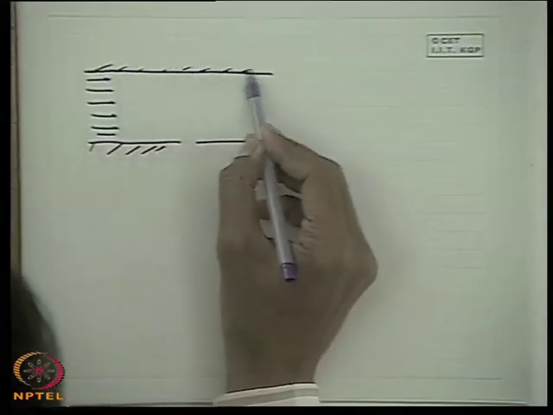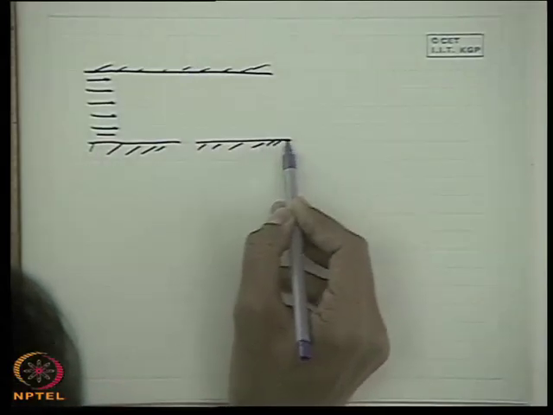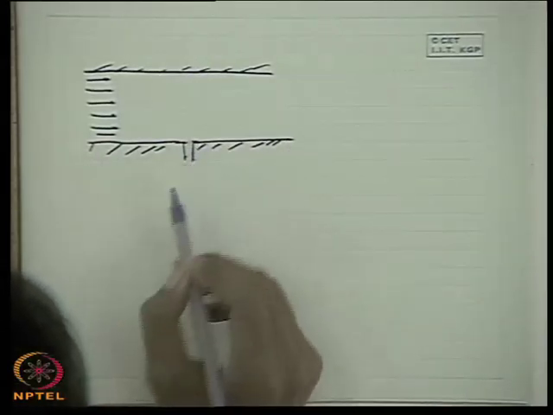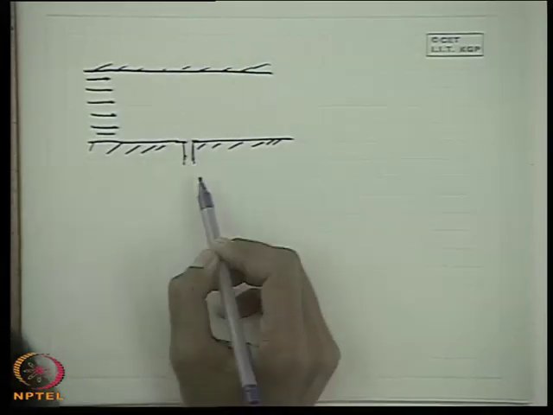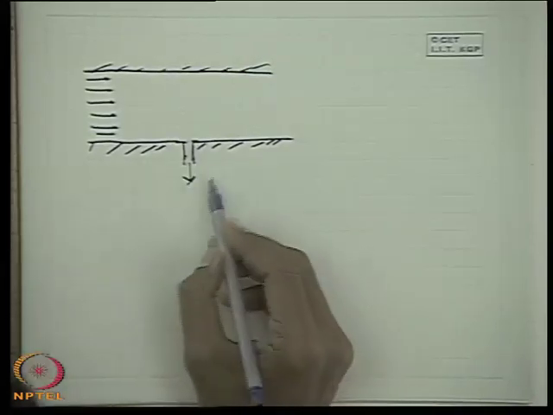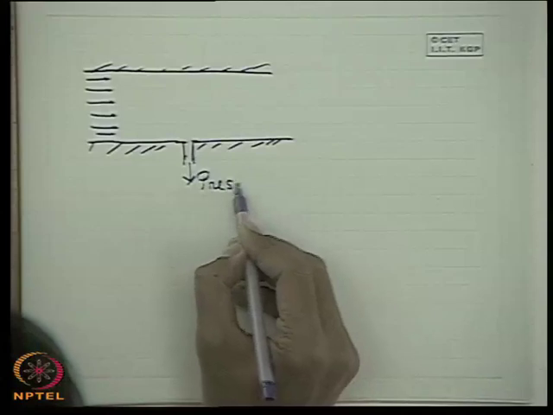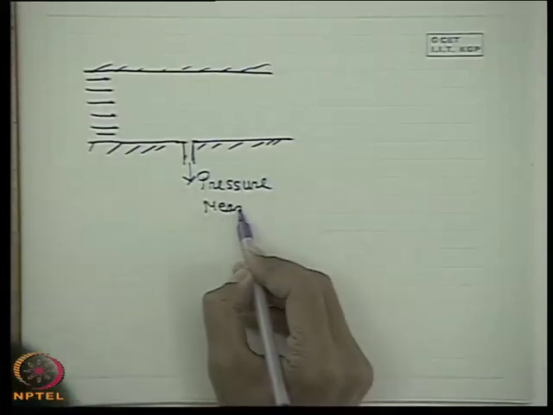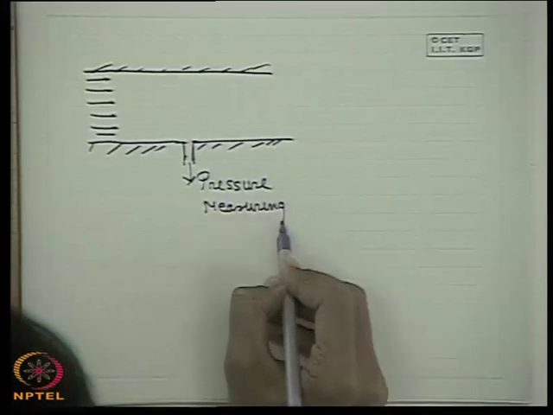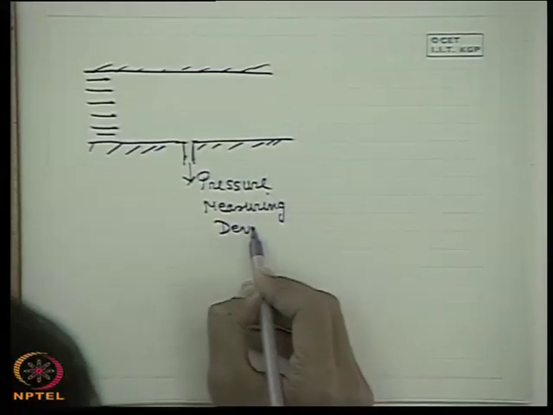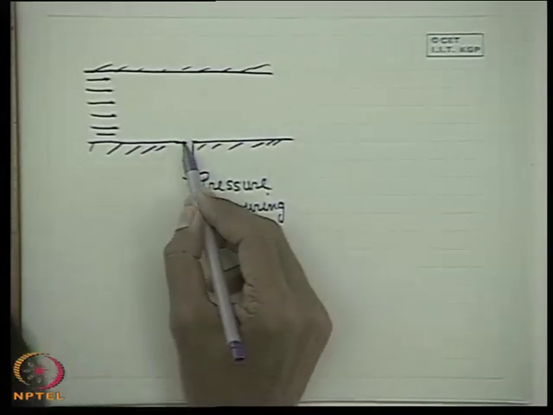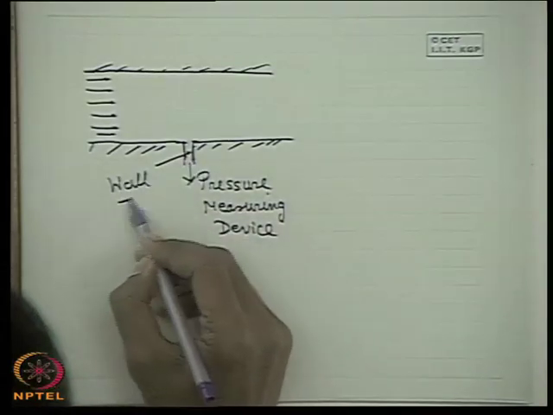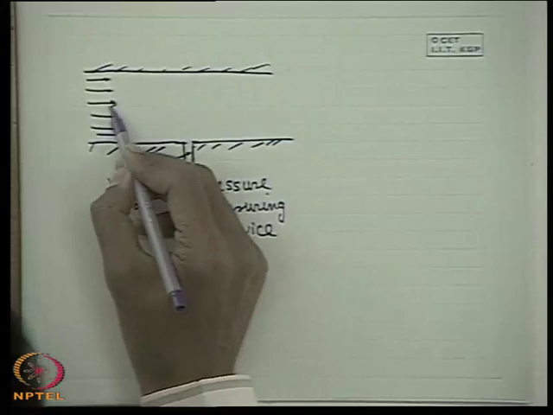The static pressure is sensed if we make a connection at the wall like this, and connect it to a pressure measuring device. This type of connection is known as a wall tap, which measures the static pressure. This is the flow direction.